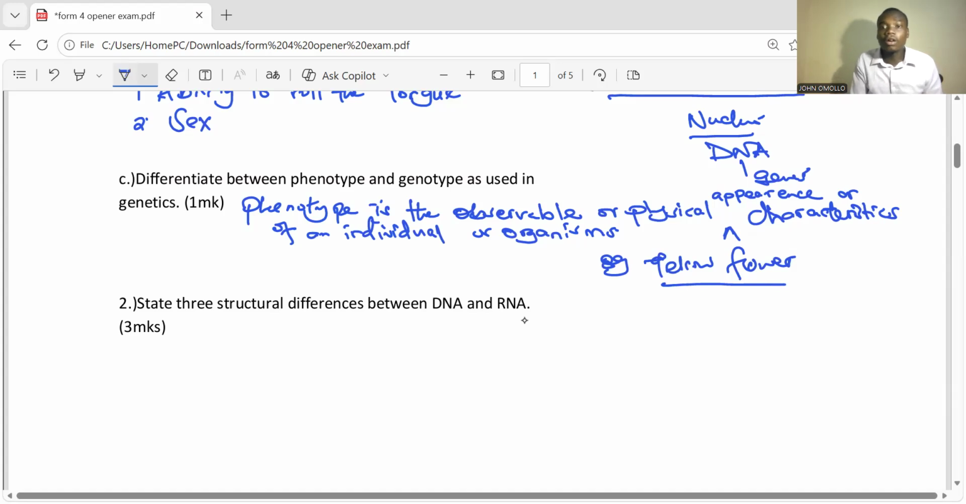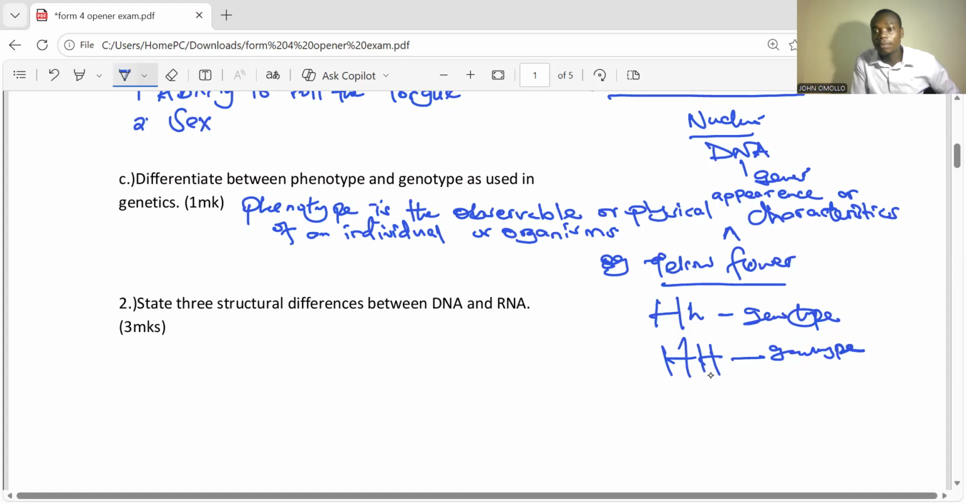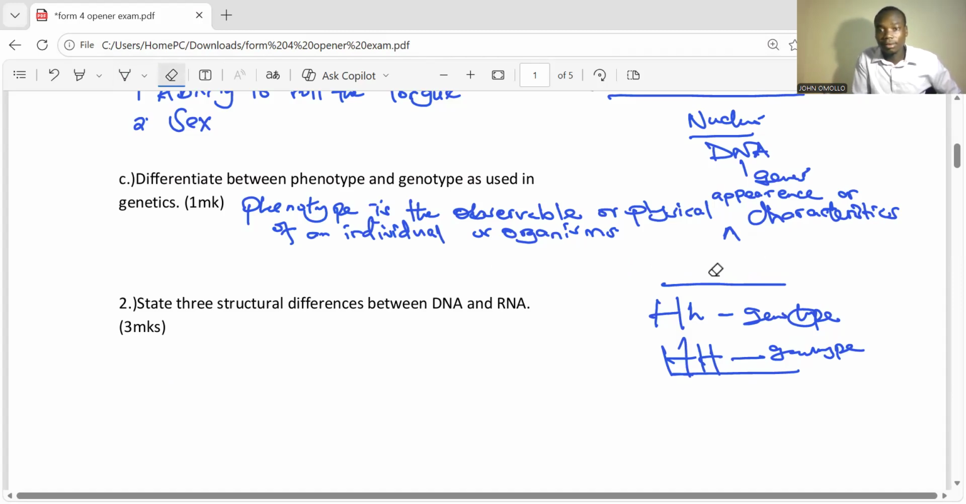Are you getting that? So if we talk about yellow flower, let's say the gene for yellow flower is H. So when it is this way, this is what we call genotype. And when it is this way, this is also referred to as genotype. So what is genotype? Just because of space, let me clear my board.